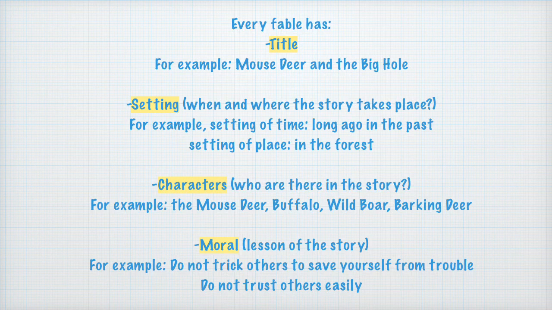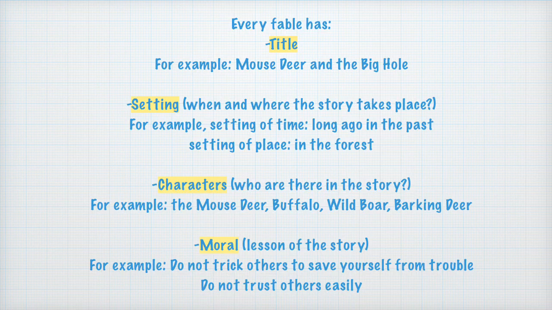A fable also has characters who are there in the story. From the story Mouse, Deer and the Big Hole, the characters are the Mouse Deer, Buffalo, Wild Boar, and Barking Deer. The next one is the moral. Moral is the lesson of the story. For example, from the story of Mouse, Deer and the Big Hole: do not trick others to save yourself from trouble. Do not trust others easily.